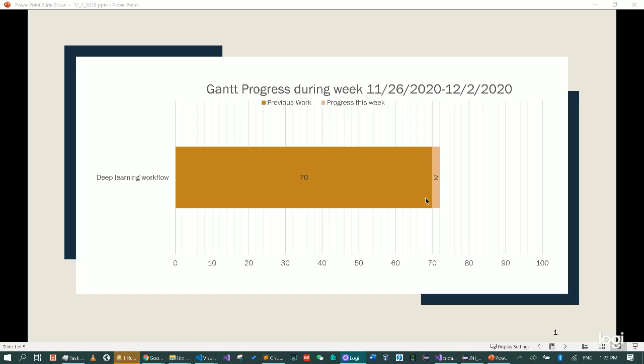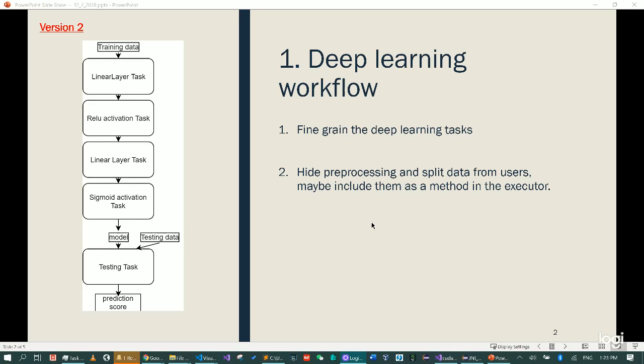In today's video, I'm going to go through the research updates since the past week. As you can see, I was working on the single item deep learning workflows from the past week. Here is a quick overview of the deep learning workflow we hope to construct, and we hope to simplify the user's input as much as possible and make that easy and user-friendly, so they only need to specify what kind of layers they need for this stage.